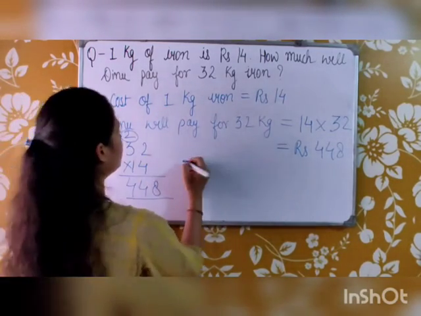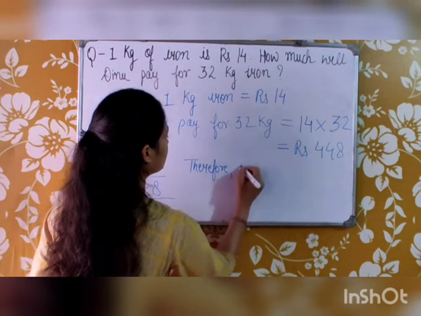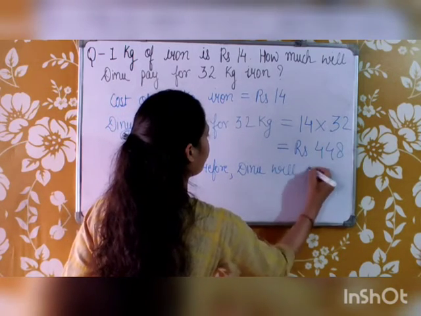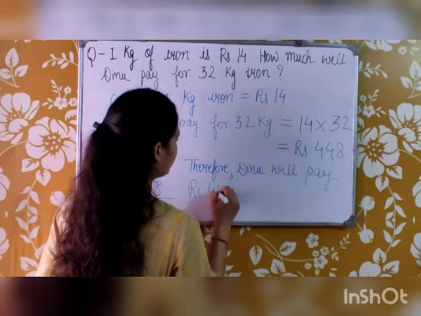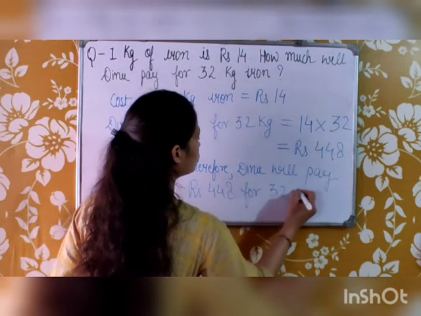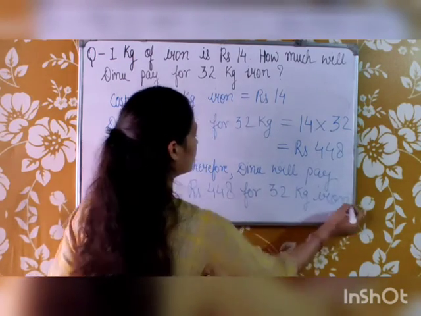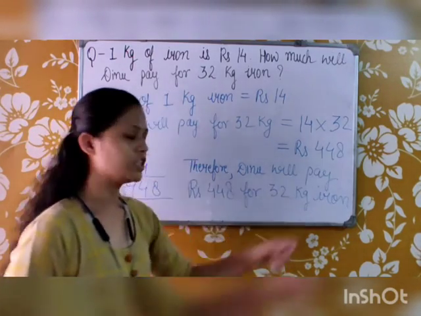Therefore, Dinu will pay rupees 444 for 32 kg iron.